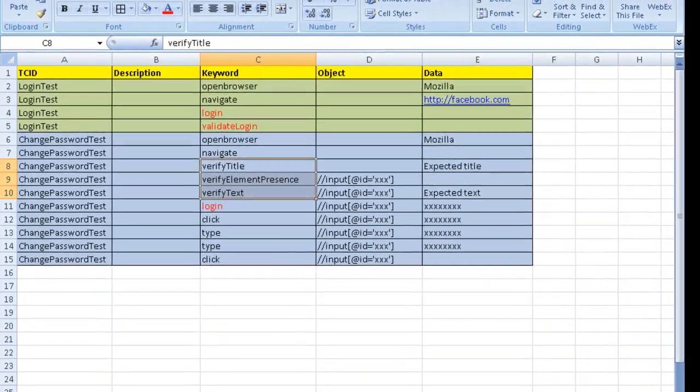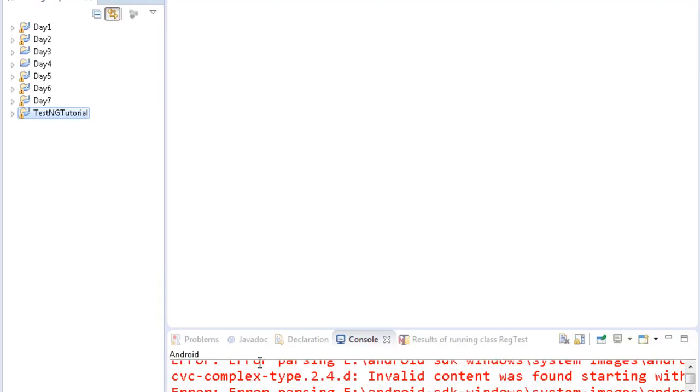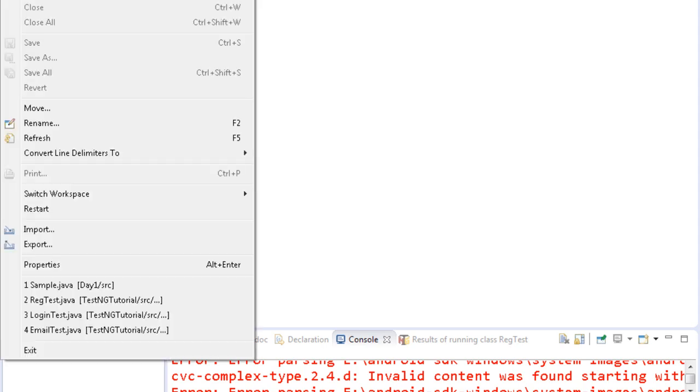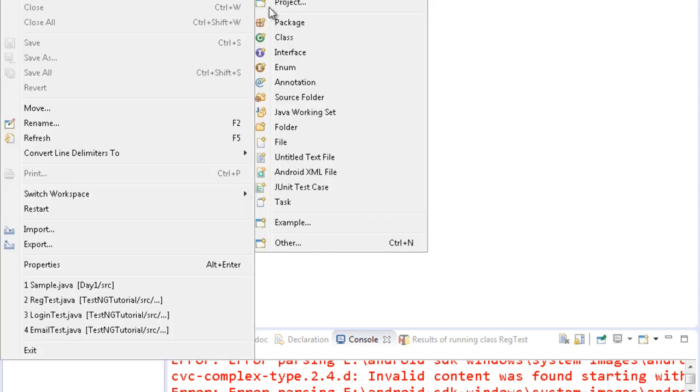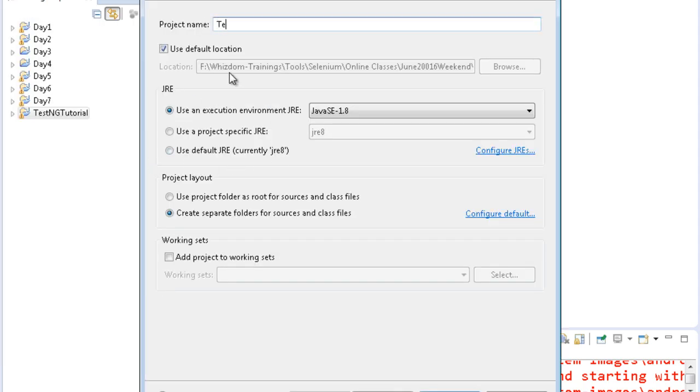How will you build the script? To build the script, let me not build the project directly. Let me first build a raw code which will explain how the script is made, and then later on we'll start building the project as well. I'll go to file, new Java project, and I will just make a project known as temp, a temporary project.